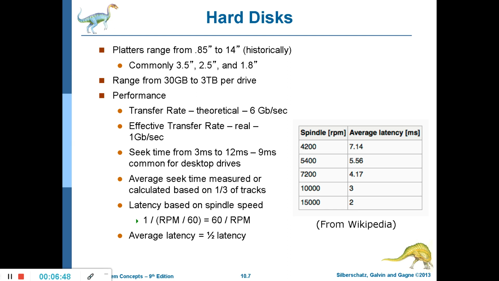If the disk rotates at lower speed, then it takes more time for that sector to come beneath the read write head. So latency based on spindle speed is 60 divided by RPM. Average latency is half of the latency.